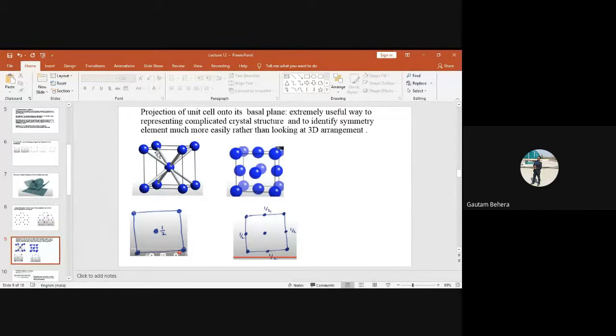Suppose I want to draw a projection of this entire unit cell on a basal plane. I am talking about this bottom plane only, right? This is the 0 position, this is 0, this is 0, this is 0. And this position will be how much if this is the 0 position? This will be 1.